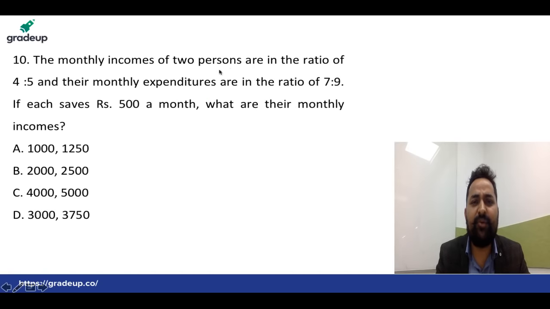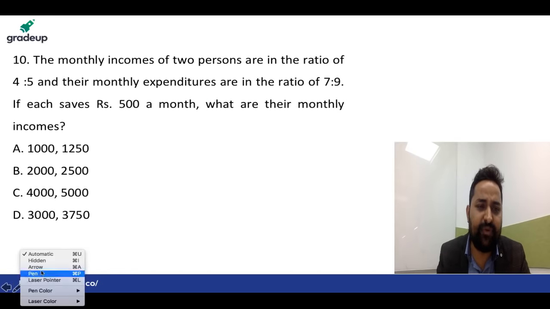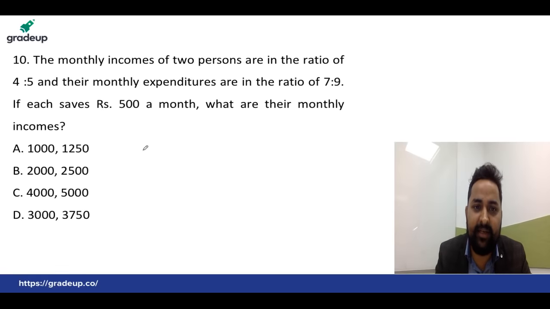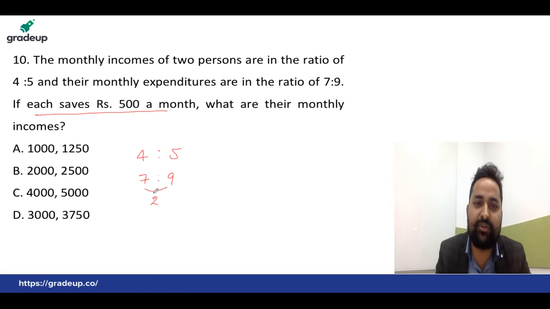The monthly incomes of 2 persons are in the ratio 4:5. Okay, incomes are in the ratio 4:5. Okay, monthly expenditures are in the ratio 7:9. If each saves, that means saving is the same. Just here difference is 2. How to solve? How to use the trick? This difference is 2. Here difference is 1. Just multiply by 2. You will get 8 and 10. Multiply by 1. You will get 7 and 9.